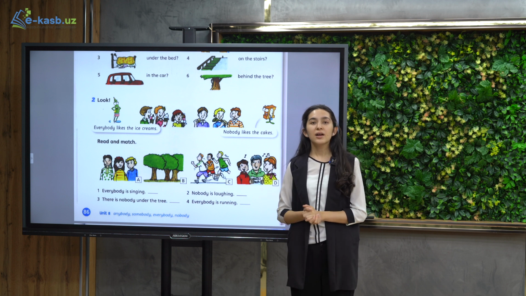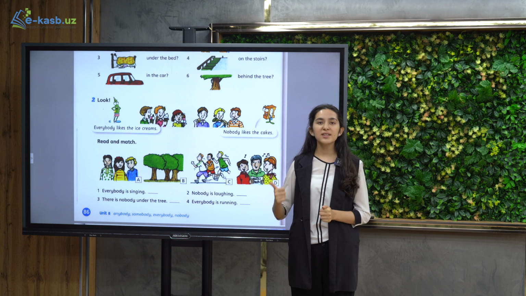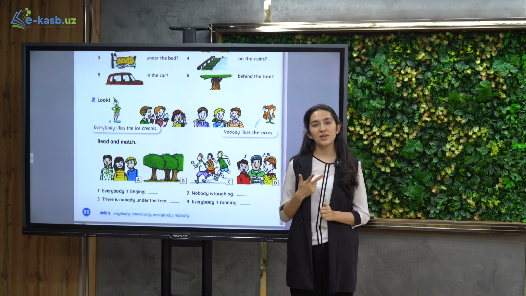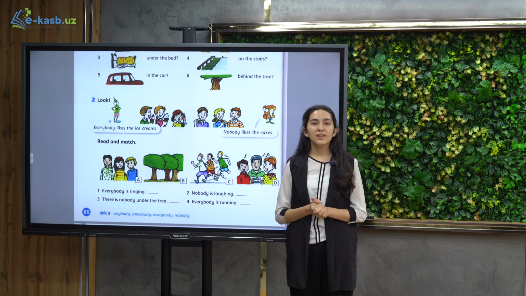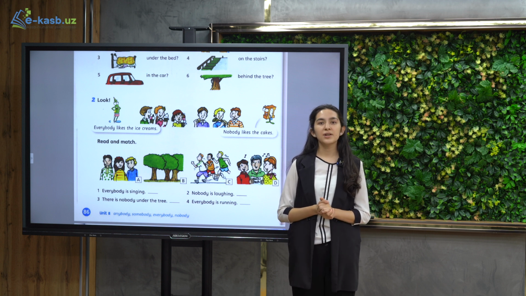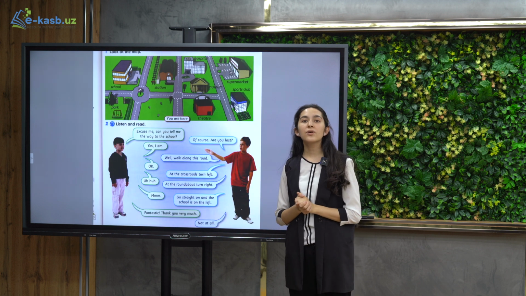So now please make 4 sentences. One with somebody, second with anybody, third with everybody, and the fourth one with nobody. Well done. Now we move to the second part of the grammar. In this part, we are going to focus on directions.